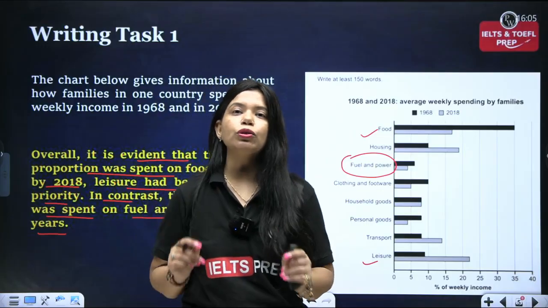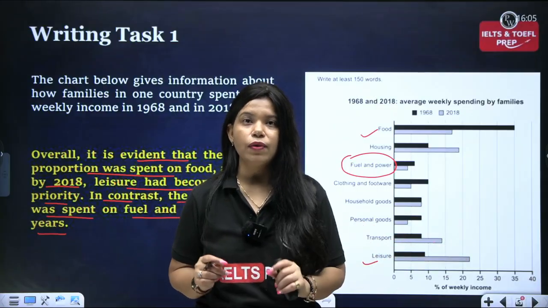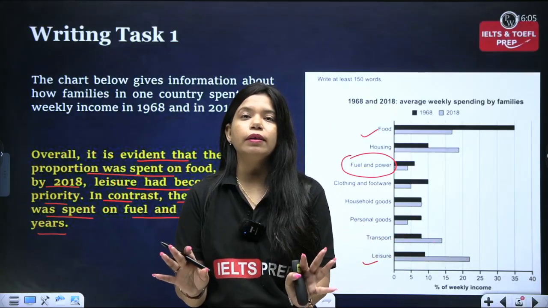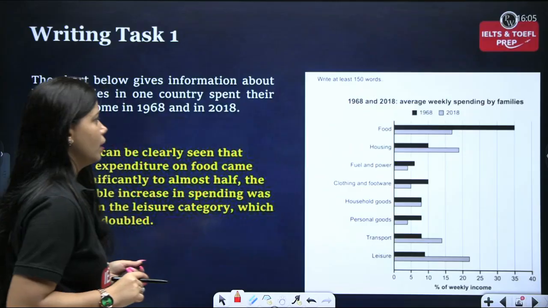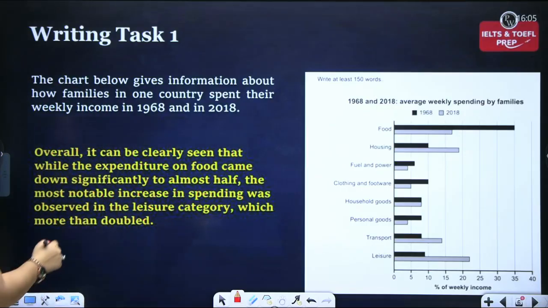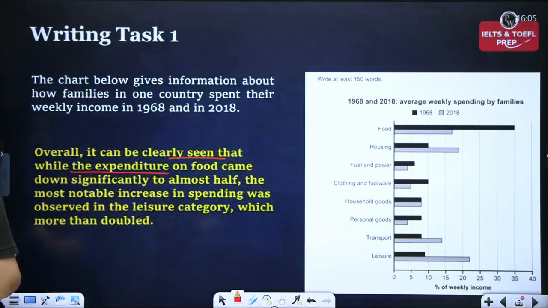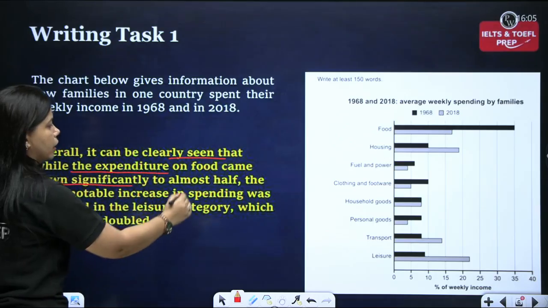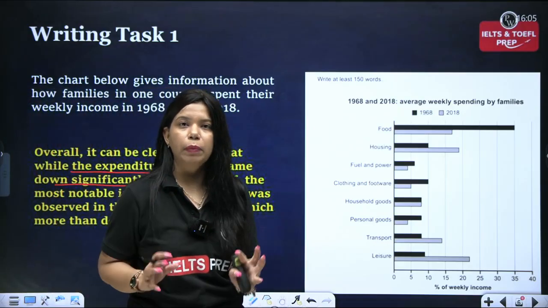Now I'm going to show you one more overview paragraph on the same graph. And in this one, I have not written highest and lowest categories. Let's see what I've done over here. So this is the one: I'm saying overall it can be clearly seen that while the expenditure on food came down significantly to almost half. So here I'm talking about major increments and major decrements.